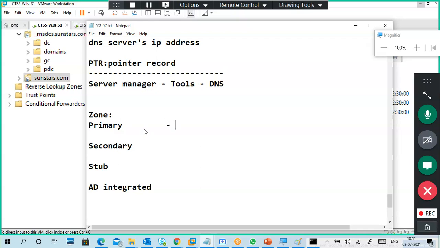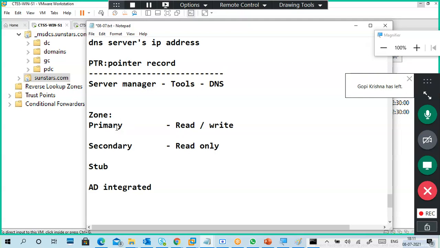Primary zone is a read and write copy. It means if you have a primary zone, you can modify the record, create a record, and read the record. Secondary zones are read only. We cannot modify them.